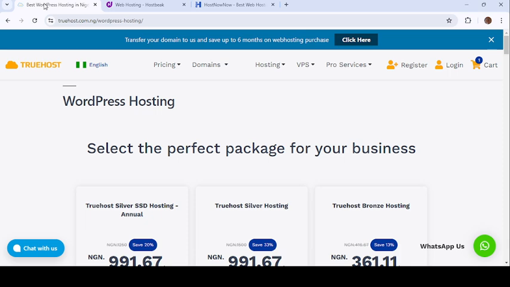So let's now take the step of how to get the hosting. Like I said, hosting is an online space. This one is not carrying a name. It's just like you want to go and get a cup of rice, based on what you want to buy, your capacity, and what you need. So that is just it.